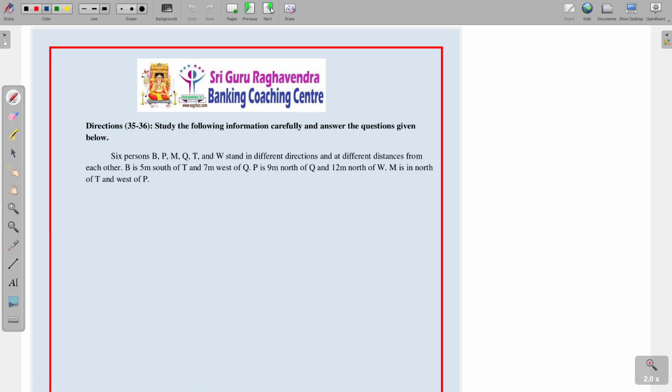Questions 35 to 36. Six persons B, P, M, Q, T and W are standing in different directions at different distances from each other.